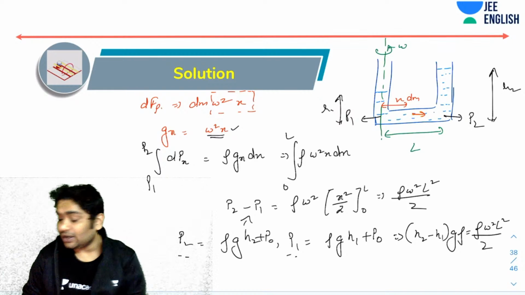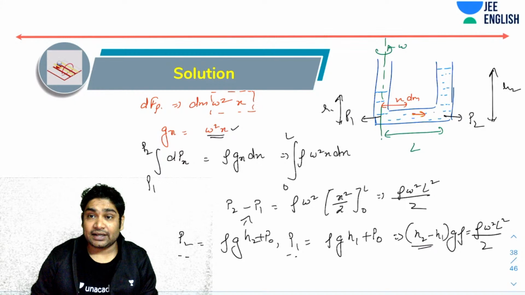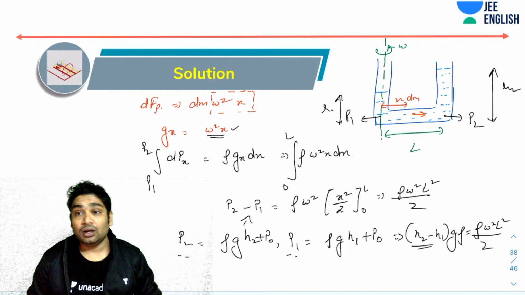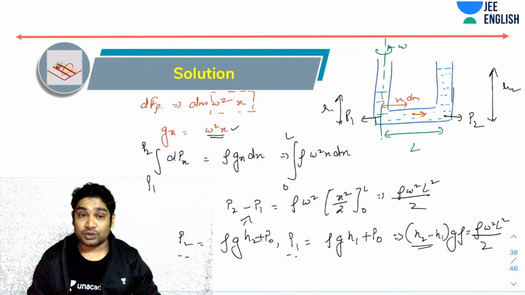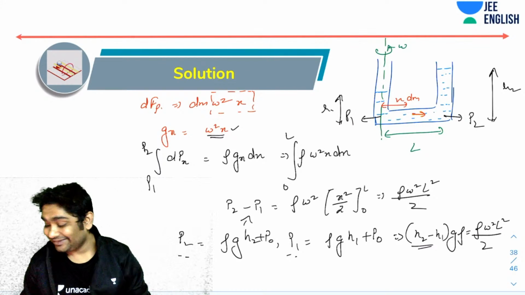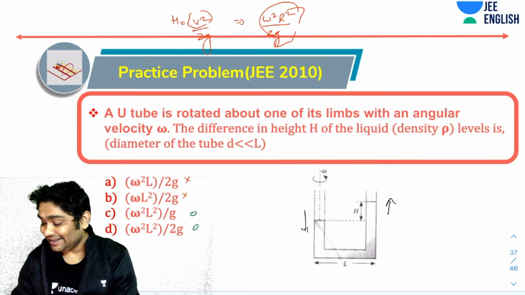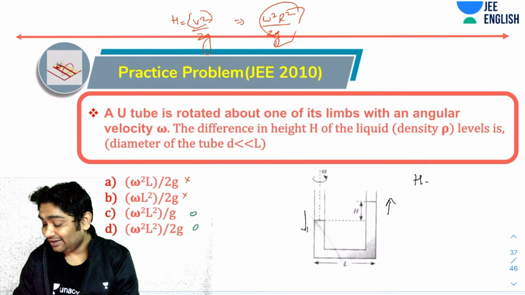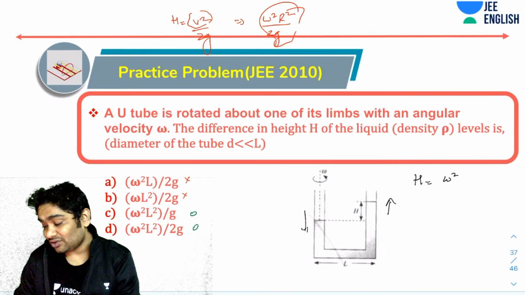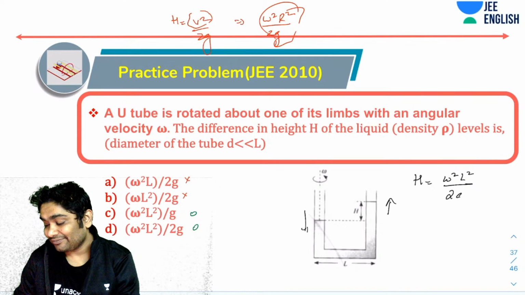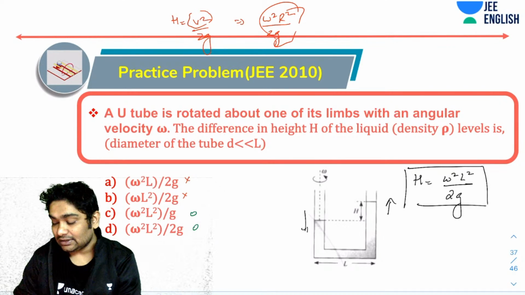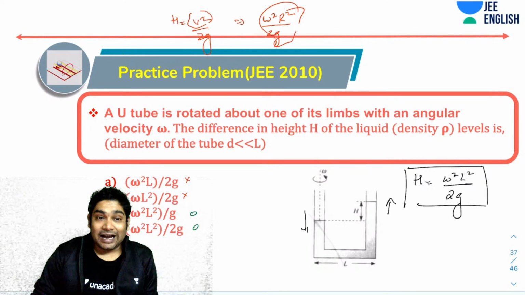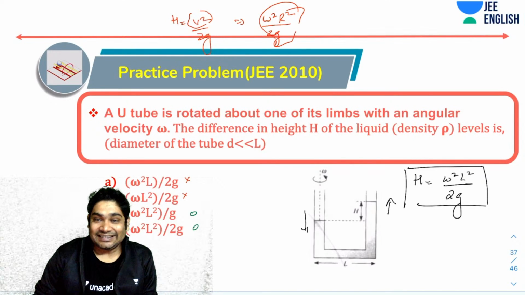So from here, h2 minus h1, which is nothing but your h, is coming out to be omega square L square over 2g. So yes, h comes out to be omega square L square over 2g. Option D is the correct answer. So that is the long way of seeing this.